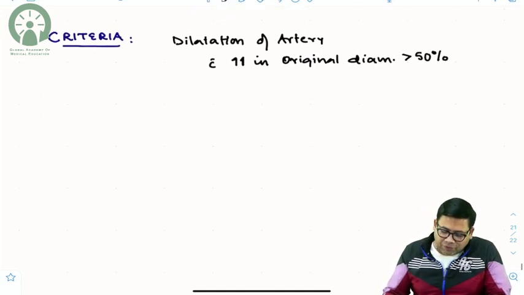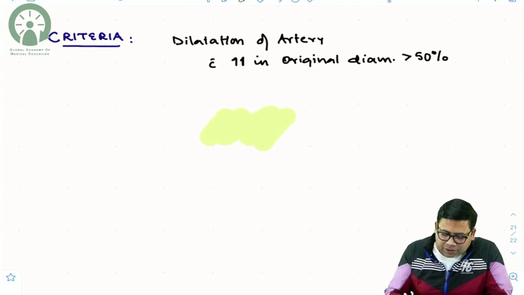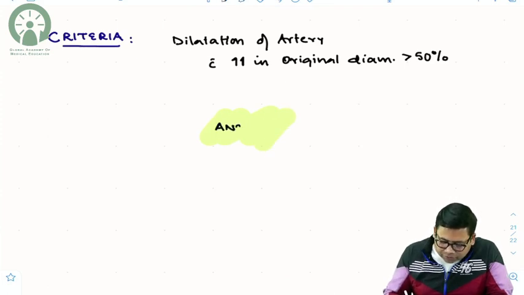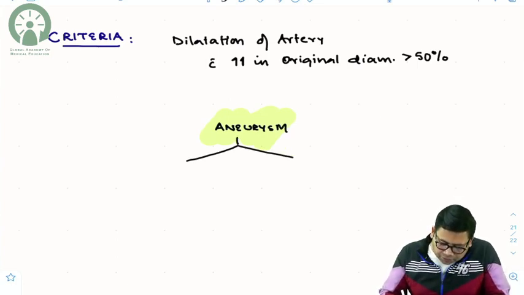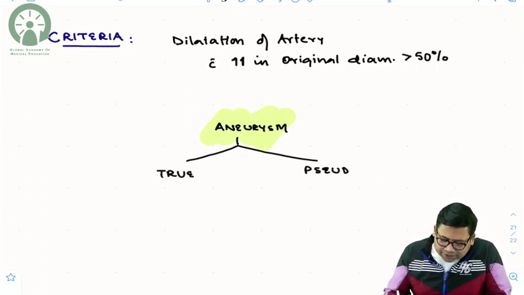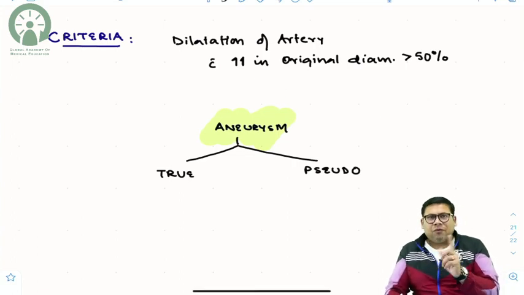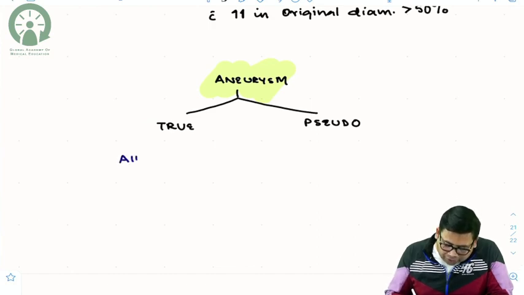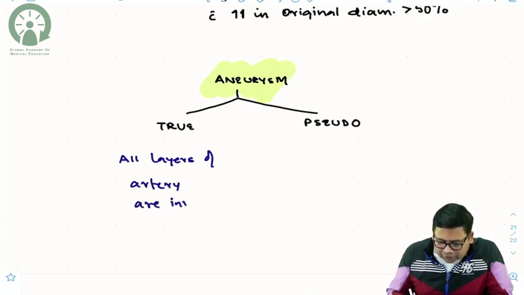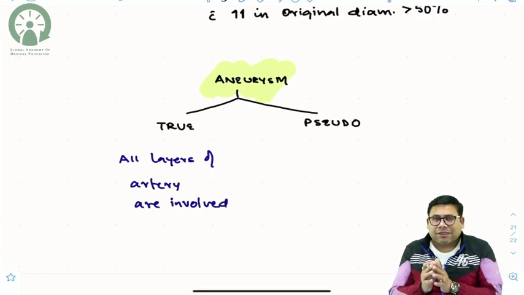Now when you talk about aneurysms, they are of two types. What are the two types of aneurysms? One is a true aneurysm and one is a pseudo aneurysm. Now what is the difference between true aneurysm versus pseudo aneurysm? Same as true diverticulum versus pseudo diverticulum. Now what is a true aneurysm? All layers of the artery are involved, so the dilatation is complete.